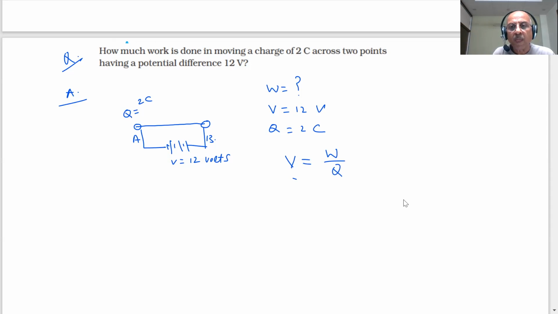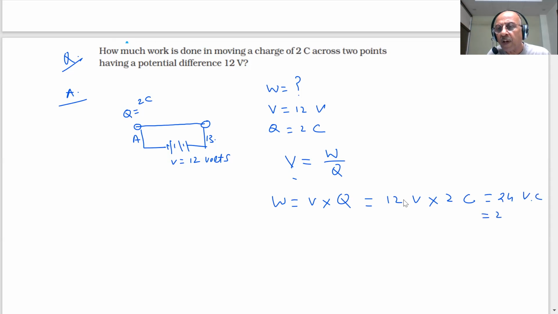Sir, the work done is 24 joules. Work is equal to V into Q. V is 12 volt and Q is 2 coulomb. So what do you get? 24 joules. Volt into coulomb is equal to joule. So these are the SI units. The W is 24 joules.